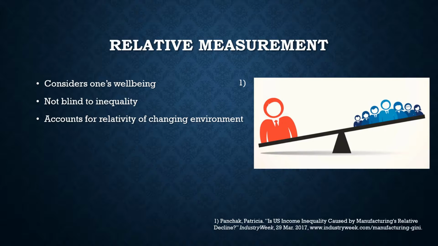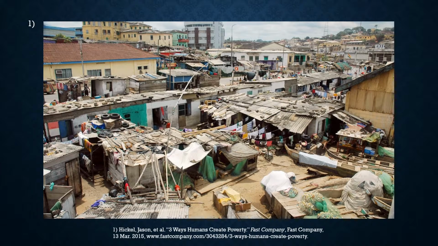Take a country where there is a high level of income inequality, for example. An absolute poverty measure would be blind to this inequality as it is unaffected by ranges. A relative poverty measure, however, would be able to showcase the inequality because the poverty threshold is calculated based on a chosen percentile in the population.